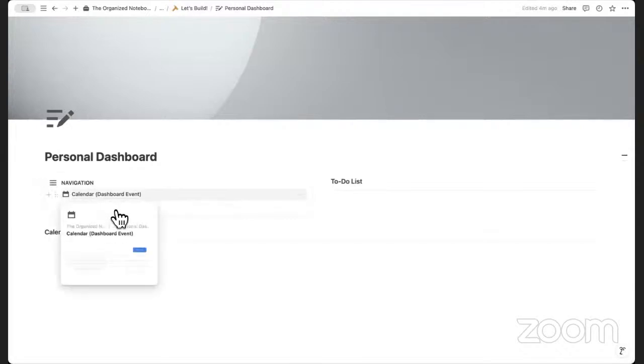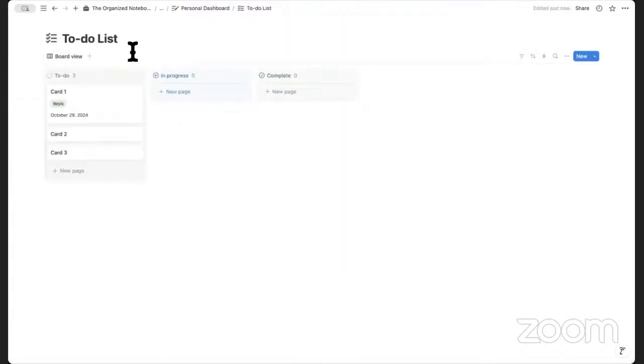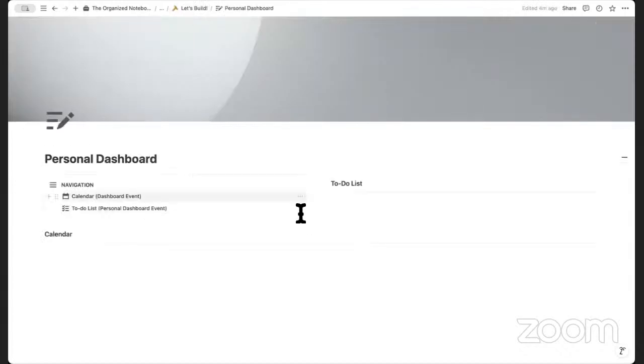So now we have our calendar and our to-do list. Let's rename this so that it's easy to find. Personal dashboard event. And if we go back, it's going to show up here. So now we have calendar and to-do list.